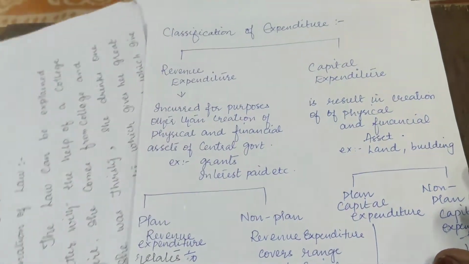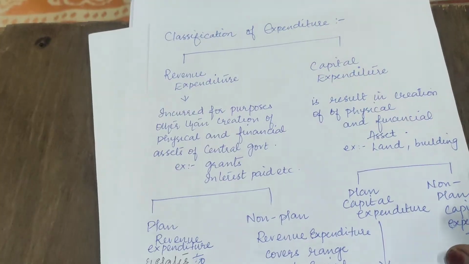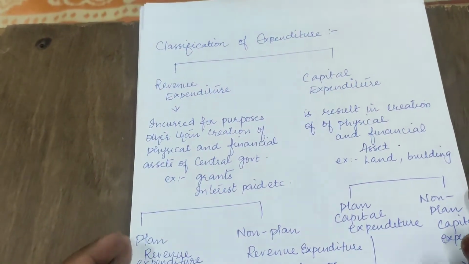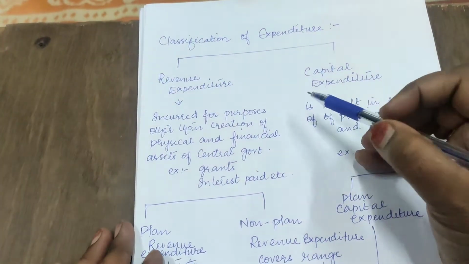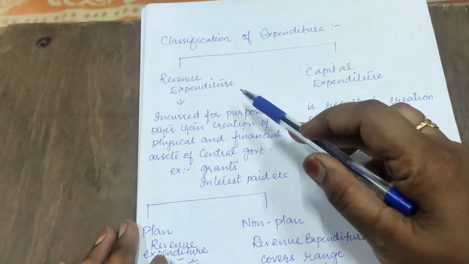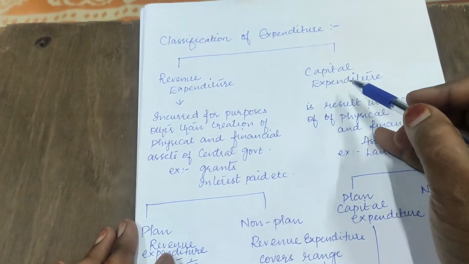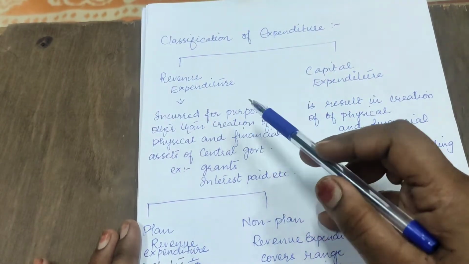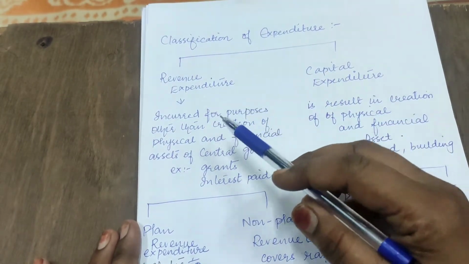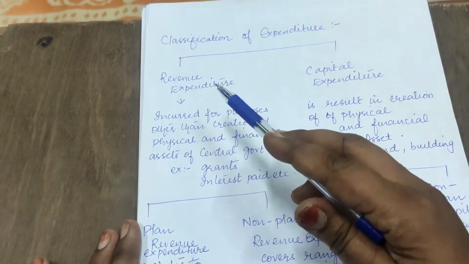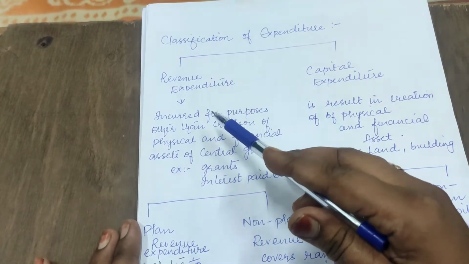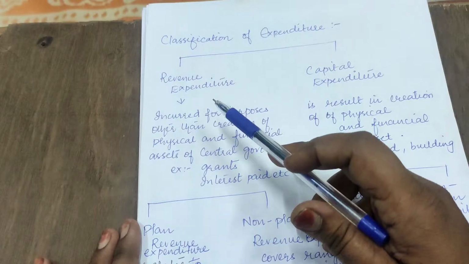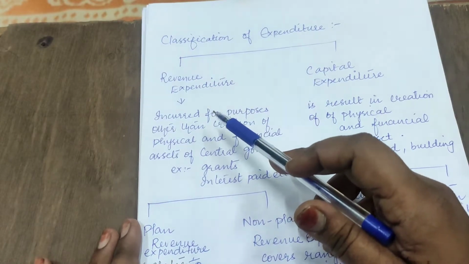Today we are going to discuss an important 6 marks question, which is classification of expenditure. Expenditure is of two types: one is revenue expenditure and one is capital expenditure. Revenue expenditure is incurred for purposes that do not create any kind of physical or financial asset by the central government. Such kind of expenditure is called revenue expenditure.